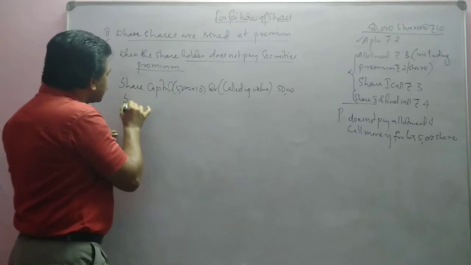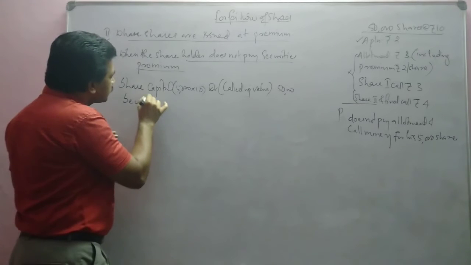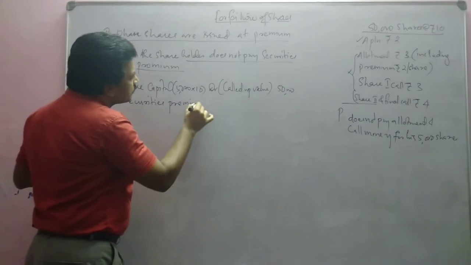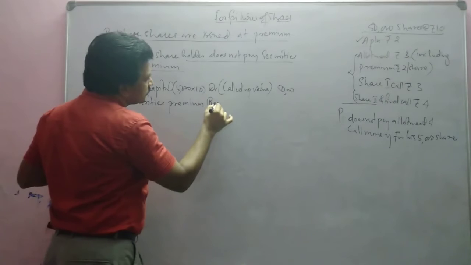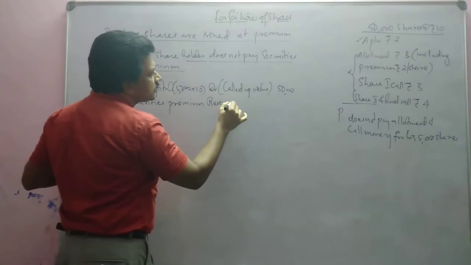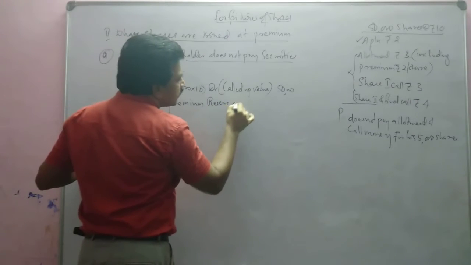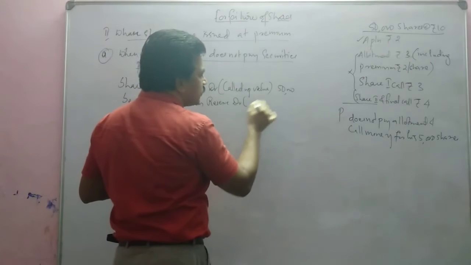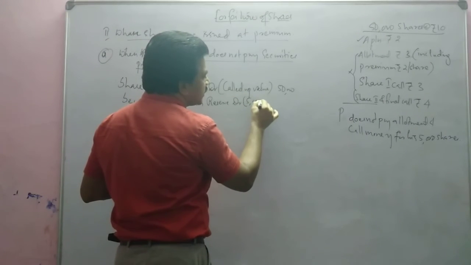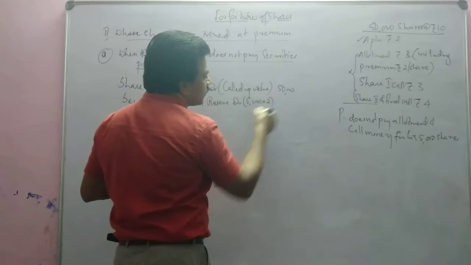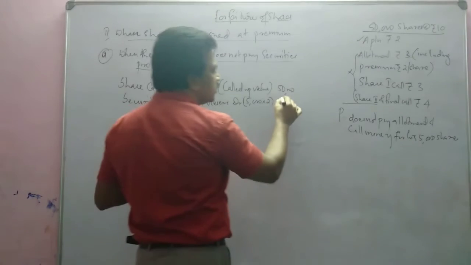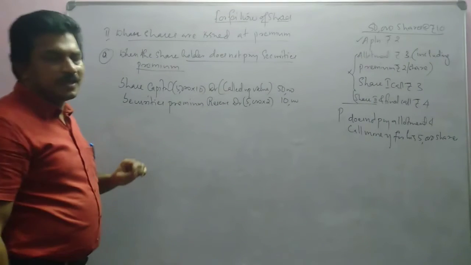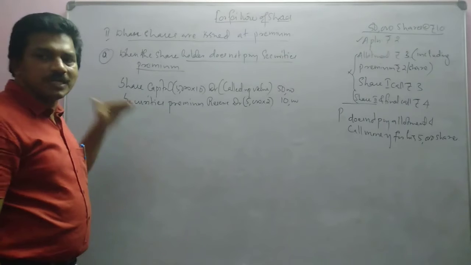So we will write here securities premium reserve debtor. How much he got to pay, that we have to write here. 50,000, 5,000 into 2. How much? 10,000. Okay. Then what he paid will be written as usual.